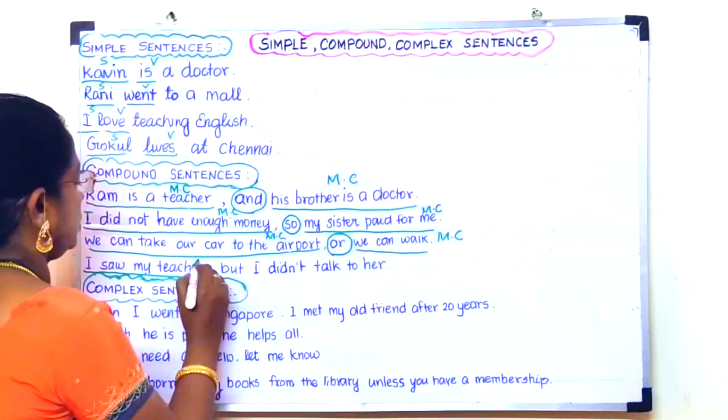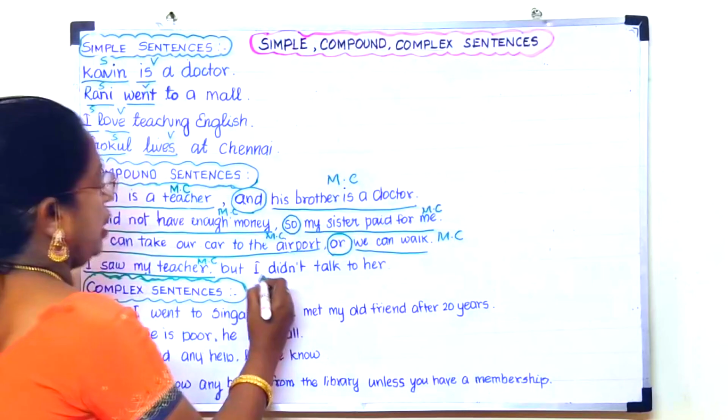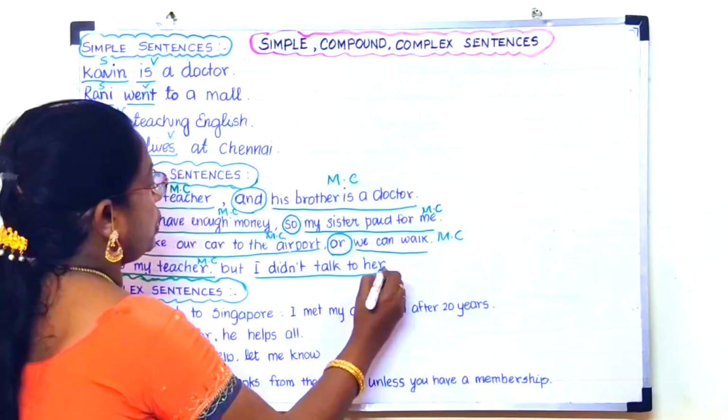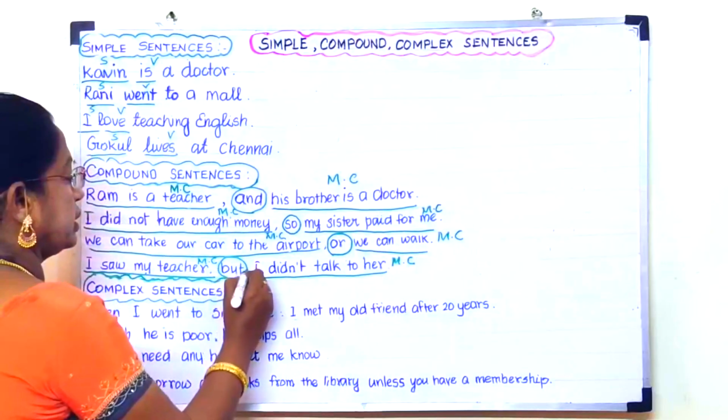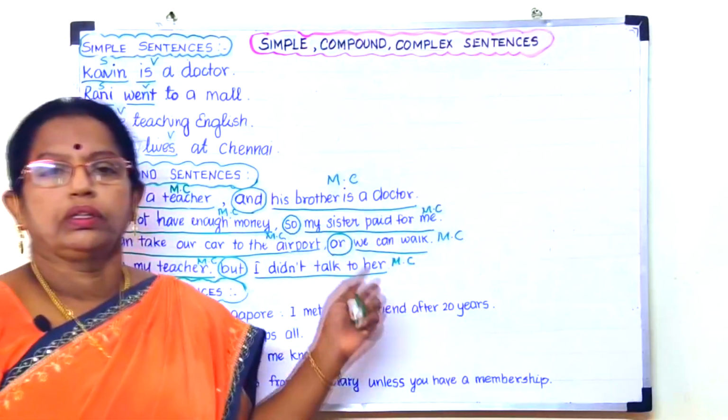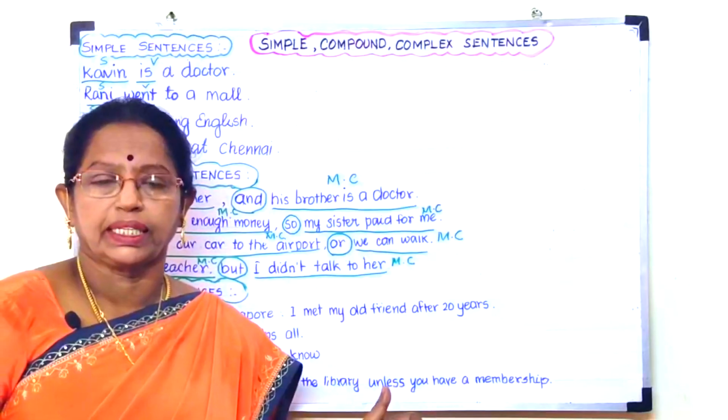This is a main clause. Okay, it gives a complete meaning. I did not talk to her. This is also a main clause. These two main clauses are connected by a coordinating conjunction, but. Okay, so these are all examples of compound sentences.